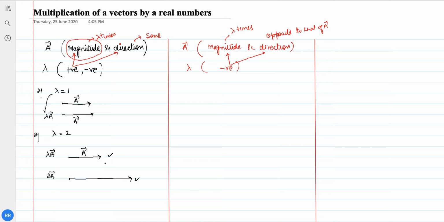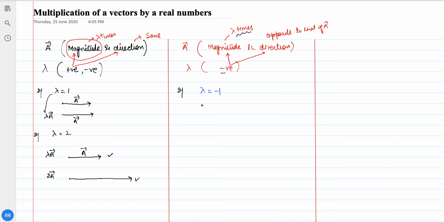Another case of multiplication: a vector has magnitude and direction, and in this case lambda is negative. You are multiplying a negative real number to the vector a. Now the magnitude will become lambda times, but the direction is opposite to that of a. We'll take the same example. If lambda is equal to -1, what will happen?